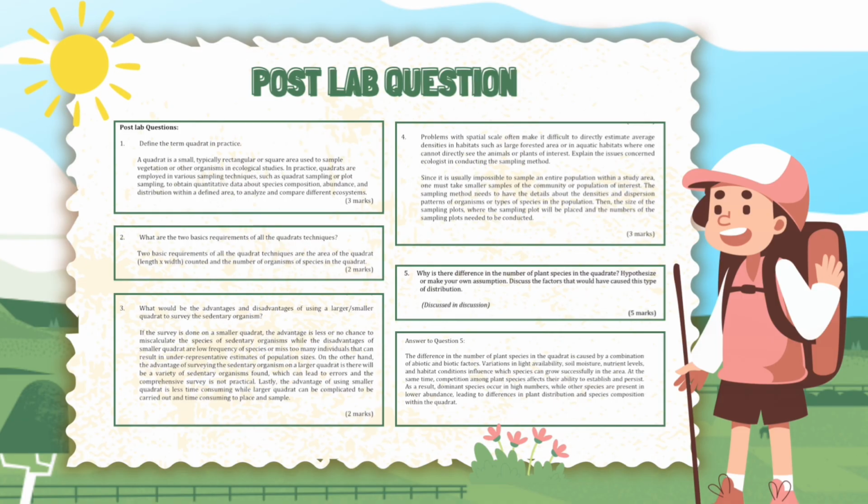And for question 5, why is there a difference in the number of plant species in the quadrat? Hypothesize or make your own assumption. Discuss the factors that would have caused this type of distribution. The difference in the number of plant species in the quadrat is caused by a combination of abiotic and biotic factors. Variations in light availability, soil moisture, nutrient levels, and habitat conditions influence which species can grow successfully in the area. At the same time, competition among plant species affects their ability to establish and persist. As a result, dominant species occur in high numbers, while other species are present in lower abundance, leading to differences in plant distribution and species composition within the quadrat.